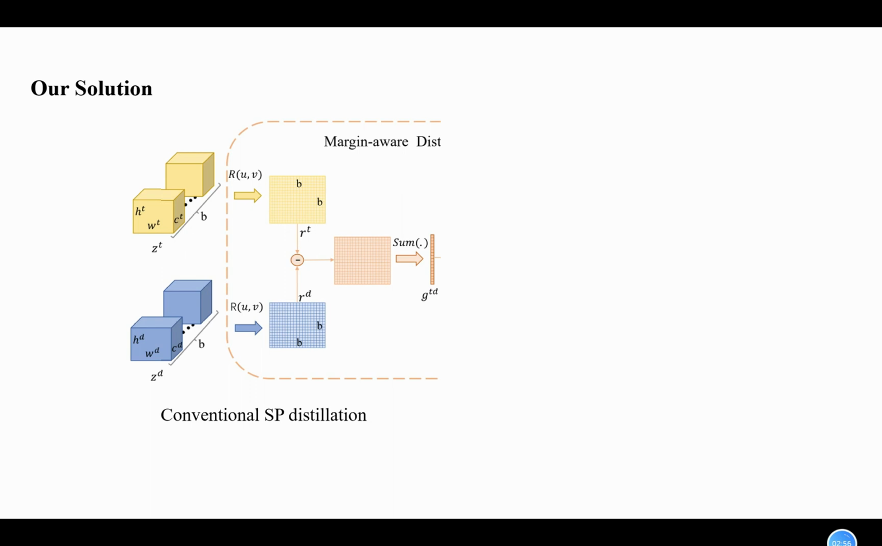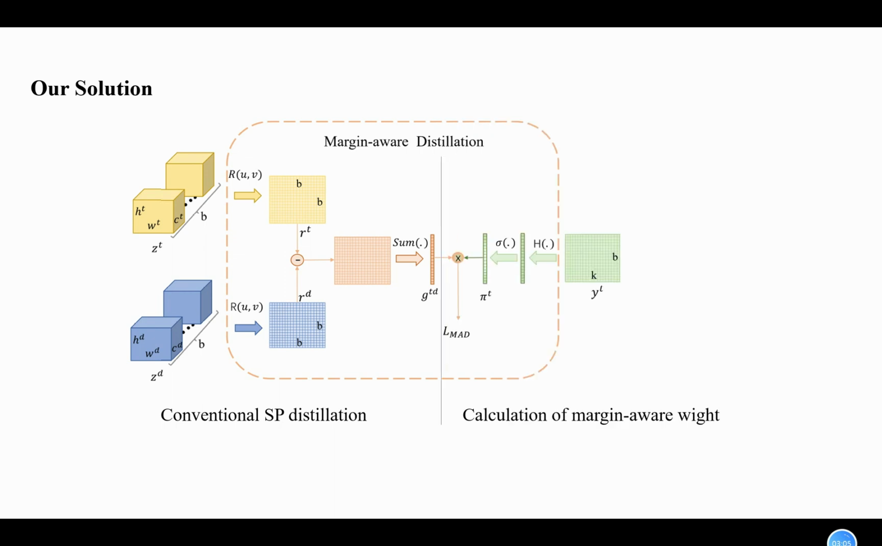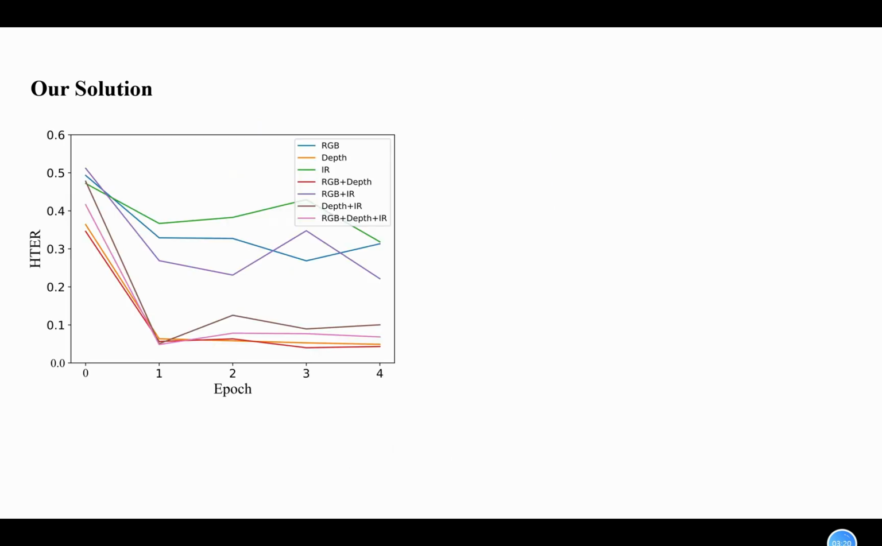Then we introduce the detail of MAD. Firstly, to overcome the input heterogeneity, MAD proposes to transfer the teacher's knowledge via relation consistency instead of feature consistency. Here, we implement it with conventional SP distillation. Besides, MAD introduces the classification uncertainty of samples to reweigh their contribution to the final loss. This encourages the unified model to pay more attention to the hard samples nearby the class boundary.